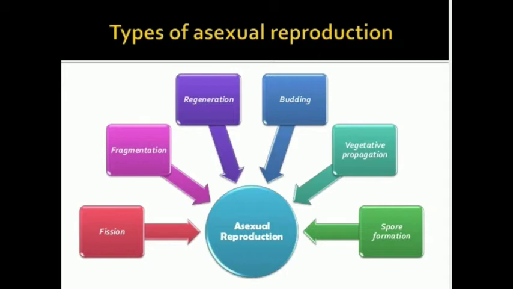And if the question is asked, why the organisms or offspring are termed as clones? The simple answer will be because they are identical to one another and to the parents. That's why they are called clones. Many times they are not termed as offspring, they are termed as clones. This is the reason.